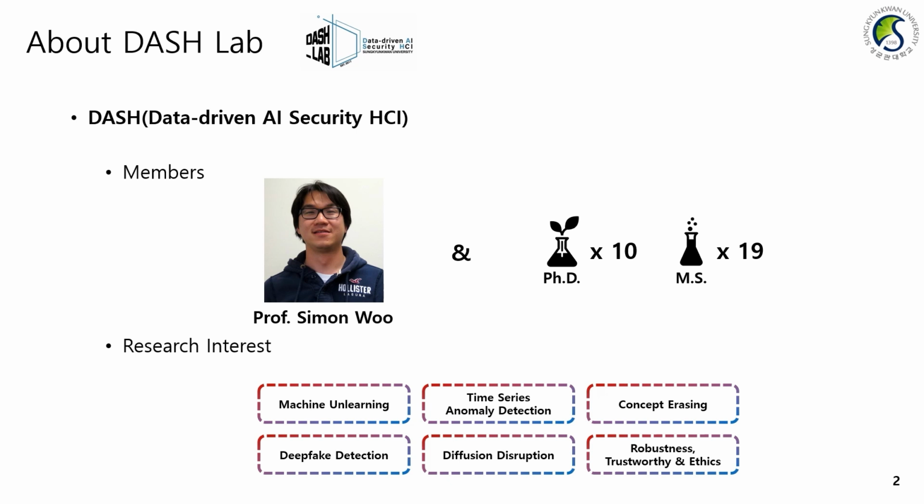Before introducing the paper, I'd like to first introduce our lab. Our lab name DASH stands for Data-Driven AI Security, which is simply dealing with AI security issues. Our lab consists of 10 PhD and 19 MS students, and we publish numerous papers in top-tier conferences every year with our advisor, Professor Simon Woo.